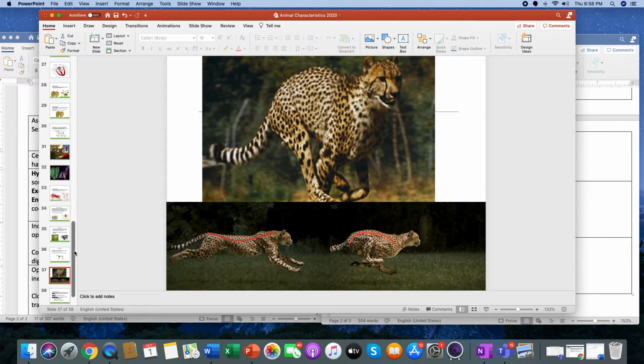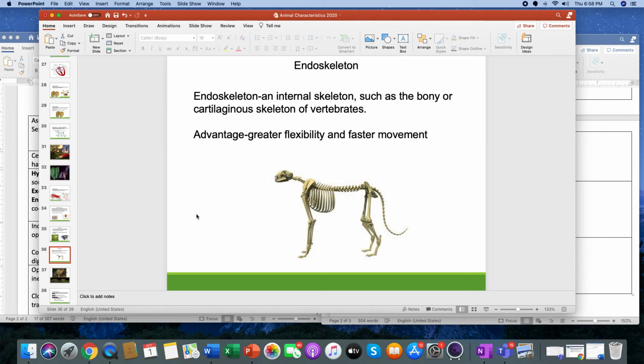You can see this cheetah, how its backbone is almost like a straight line, and then boom, look how much it can flex. So the endoskeletons have a great ability. That is definitely an advantage of having, once again, an endoskeleton. I would know that, the advantage of an endoskeleton, okay?